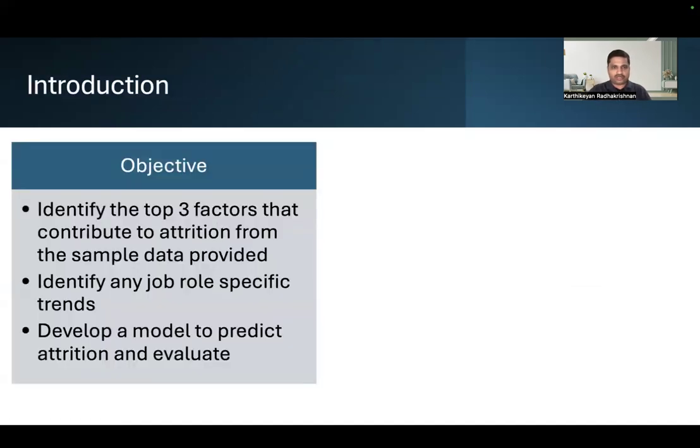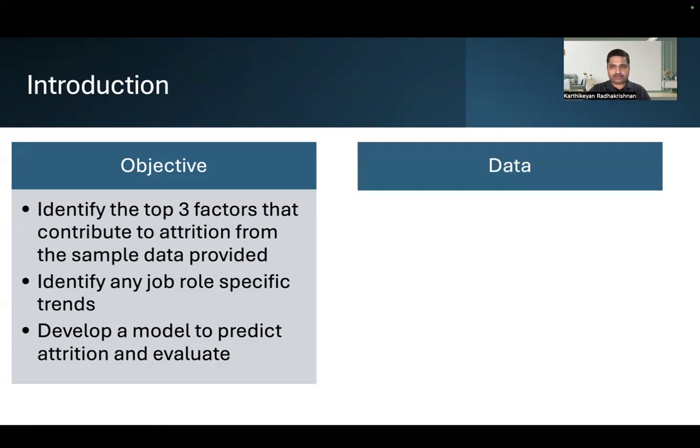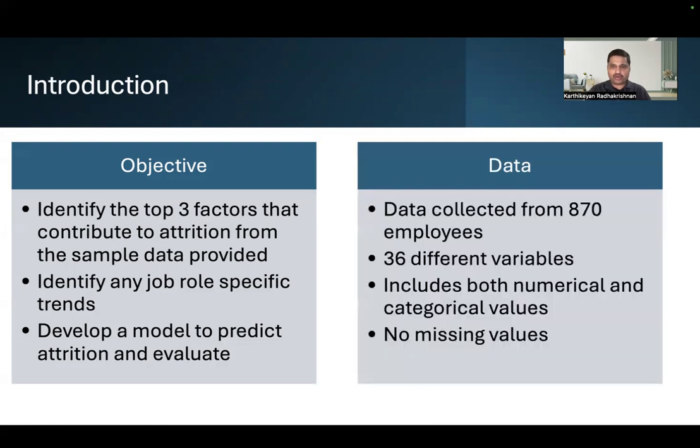The first one is to identify the top three factors that contribute to attrition, and then to identify any job role specific trends, and then develop a model to predict attrition and evaluate. The data that we have got is collected from 870 employees. It had 36 different variables, and it included both numerical and categorical values.